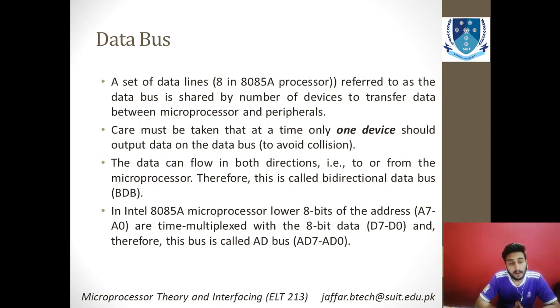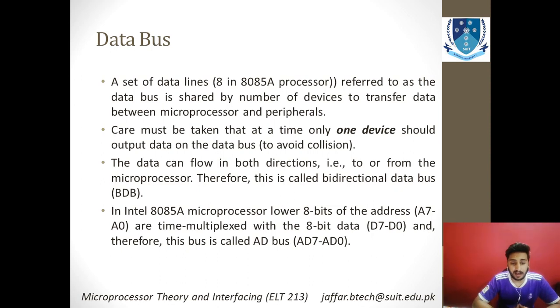Now coming to the data bus, as the name shows, this bus carries the data, instead of addresses, that you want to process or analyze. This is a set of lines similar to the address bus, but the information carried on this bus is the actual data.